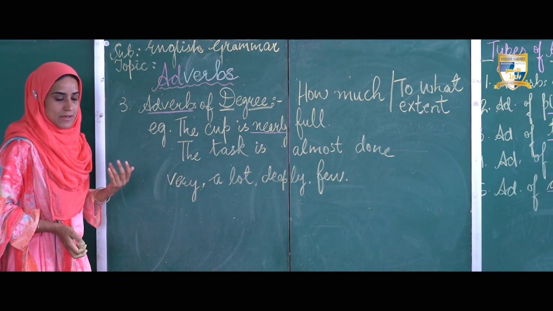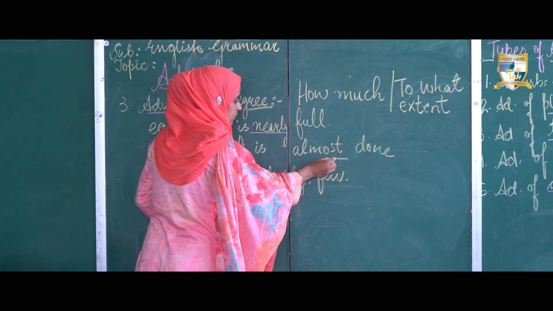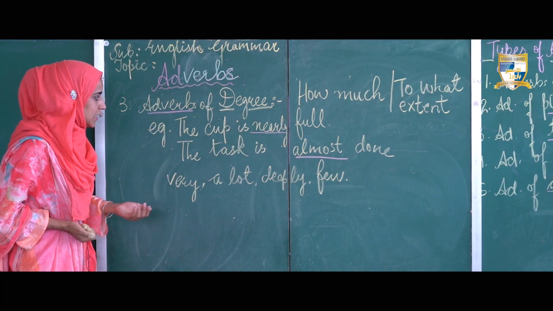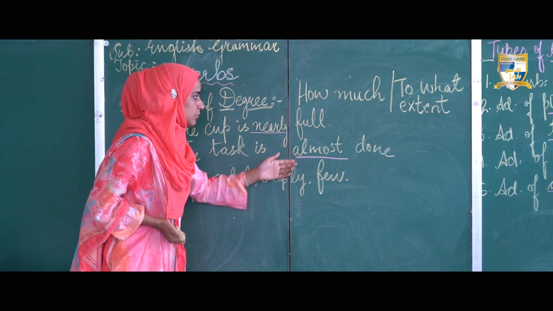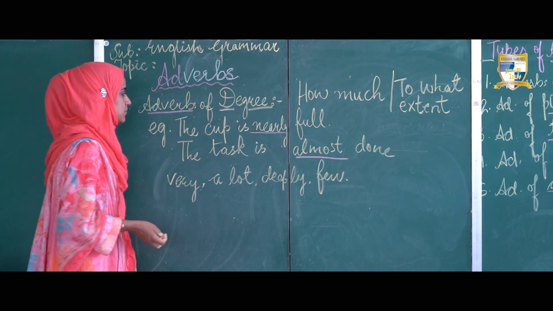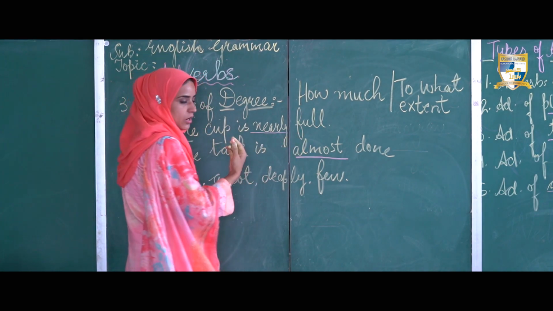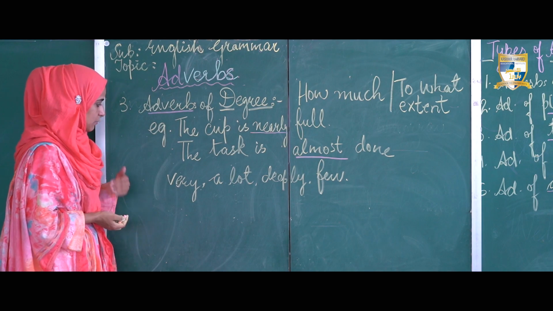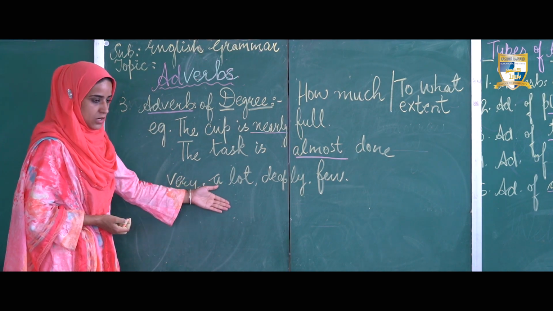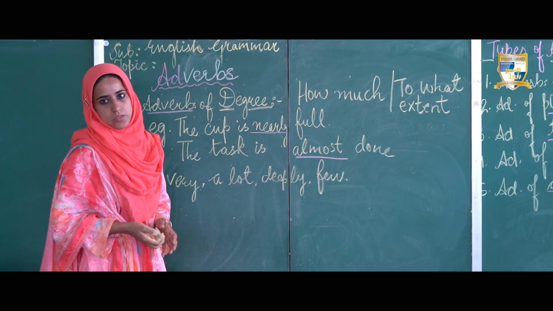One more example we have is, the task is almost done. How much is the task accomplished? How much is it done? The answer is almost. So in these examples, nearly and almost tell us about the extent or the degree of something happening. Some more examples of adverbs of degree are very, a lot, deeply, few, a few, and so on.